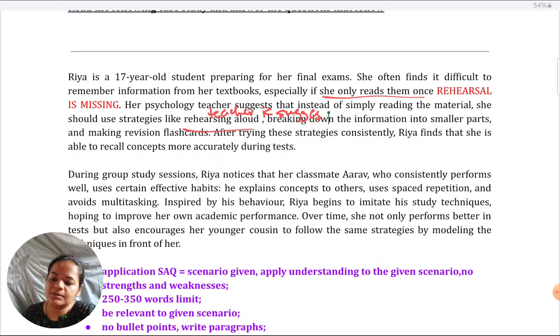Again, I can't do this for the whole situation. I don't have that much time, but you do it for the whole paragraph. You keep on noting what the teacher is doing, what Riya is doing, which is relevant to MSM. Means this concept of MSM I'm seeing in this sentence. In the next sentence, this is the concept of MSM which I'm seeing. What this practice helps you to do is, when you're writing your answer, you don't miss out on anything which is given in the scenario, which will get your marks down. So make sure to exhaust or cover everything that is given in the scenario. Okay, so that is a good strategy for practice.